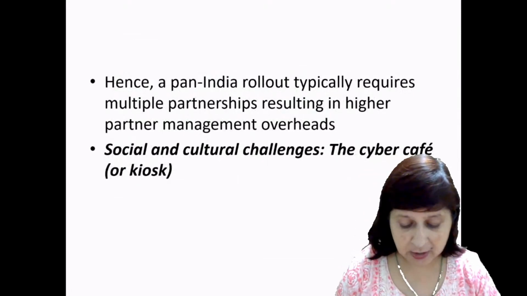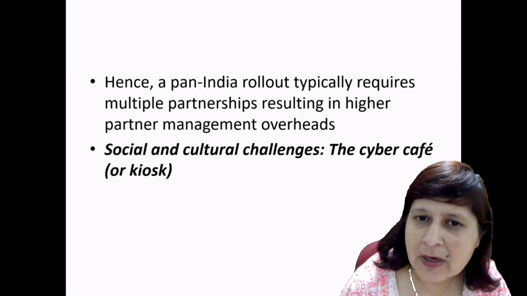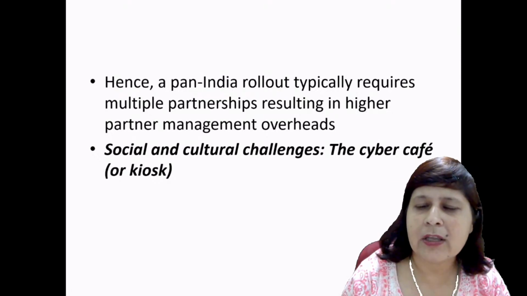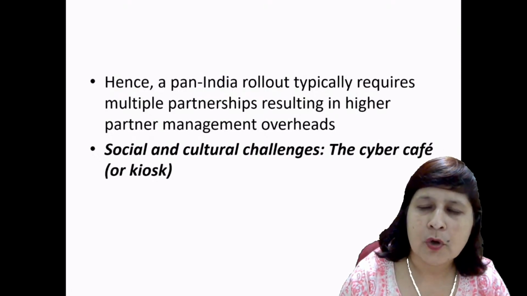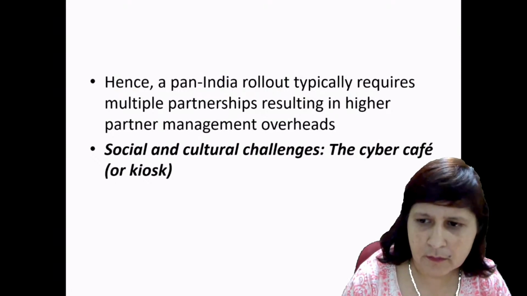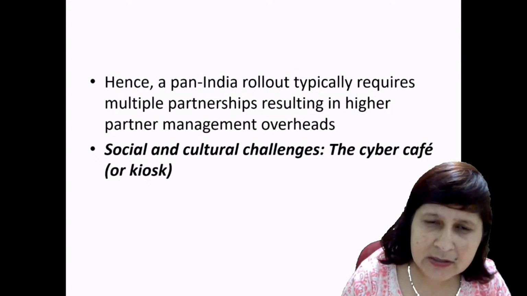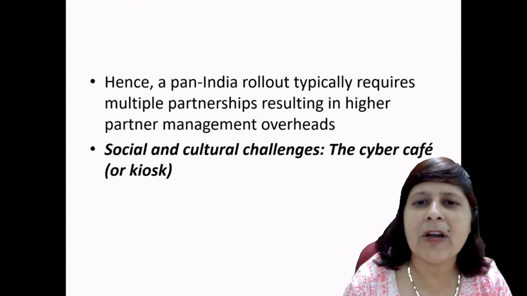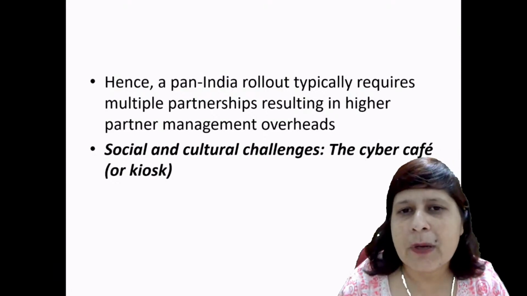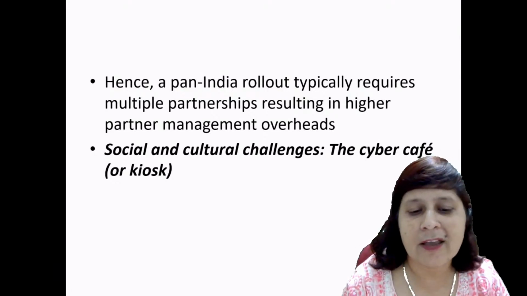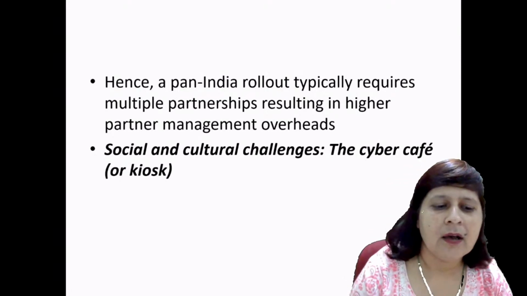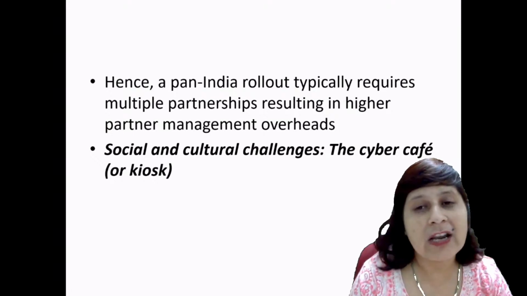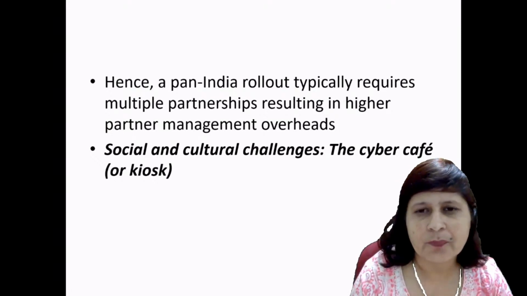So it becomes difficult to find a partner who has a strong hold over pan India or multiple geographies. Then the companies require multiple partnerships, and these require higher partnership management overheads, right?